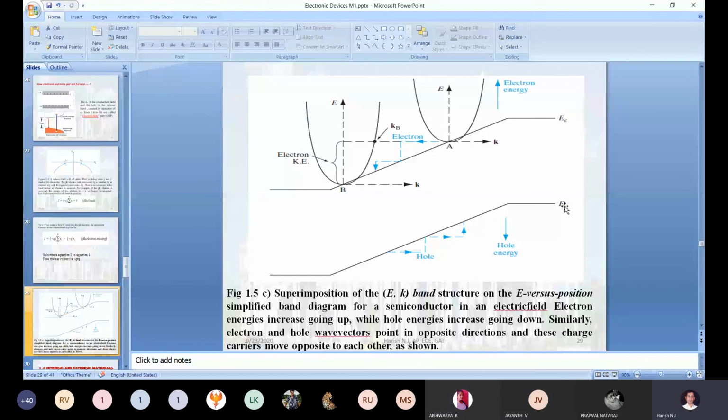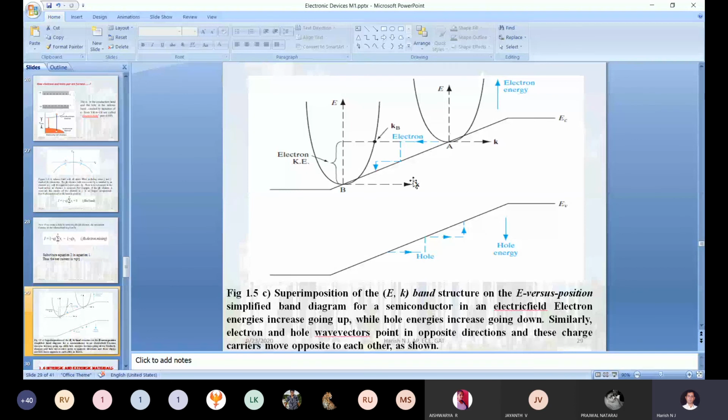Now just have a look at the top upper diagram. Initially, the electron was there at location A. When the temperature increases, it gets additional kinetic energy and starts moving horizontally. What do we call this concept?